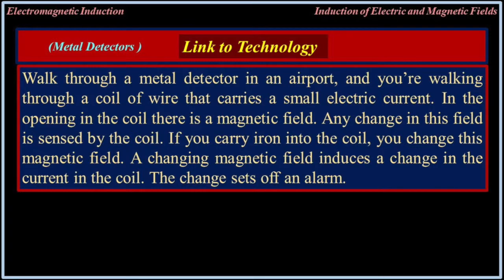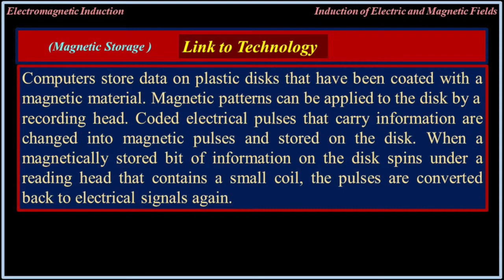Metal detectors linked to technology. Walk through a metal detector at an airport and you're walking through a coil of wire that carries a small electric current. In the opening in the coil there is a magnetic field. Any change in this field is sensed by the coil. If you carry iron into the coil, you change this magnetic field. A changing magnetic field induces a change in the current in the coil. The change sets off an alarm.